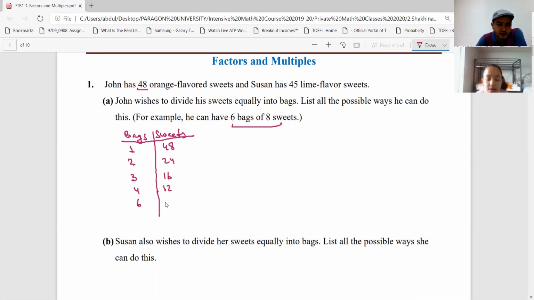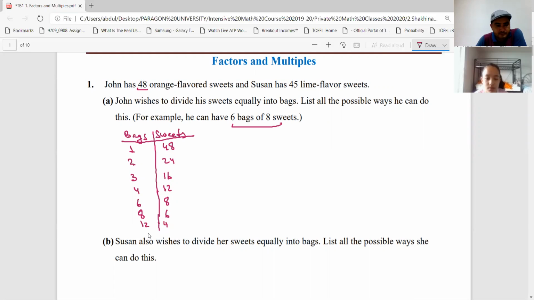6. If it were 48, it is 8, right? How about if it is 8 bags? Each bag contains 6 sweets. And the next number is 12. 12, right? Each bag contains 4.